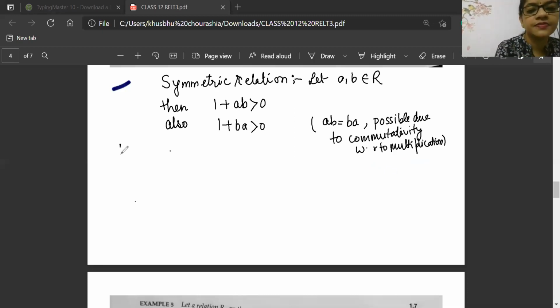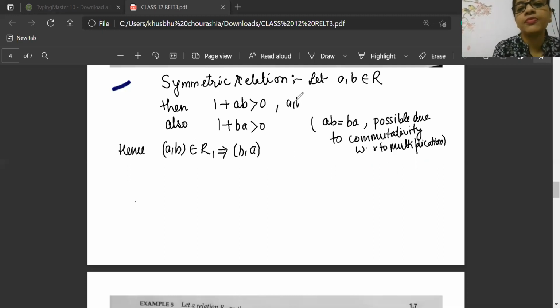So hence, if AB belongs to R1, then BA also belongs to R1. Here A comma B belongs to R, and here also A comma B belongs to our set of real numbers. So that is also belonging to R1.